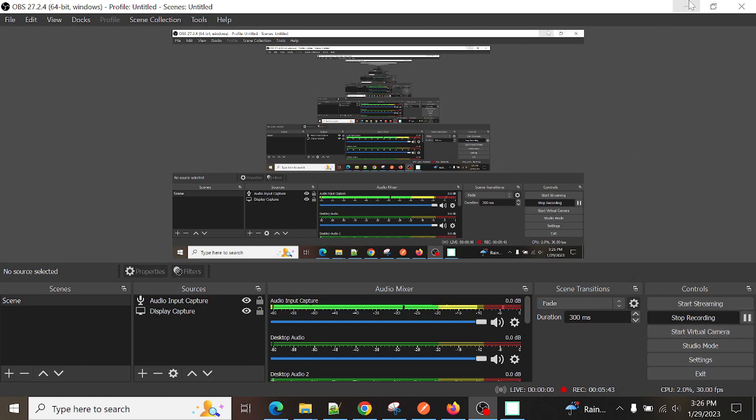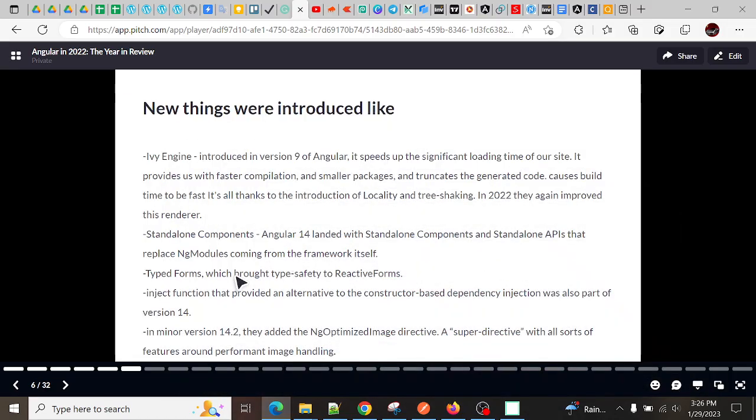Next is typed forms they have introduced. It brought TypeScript to the reactive forms. So it is also a very important feature that they have added.